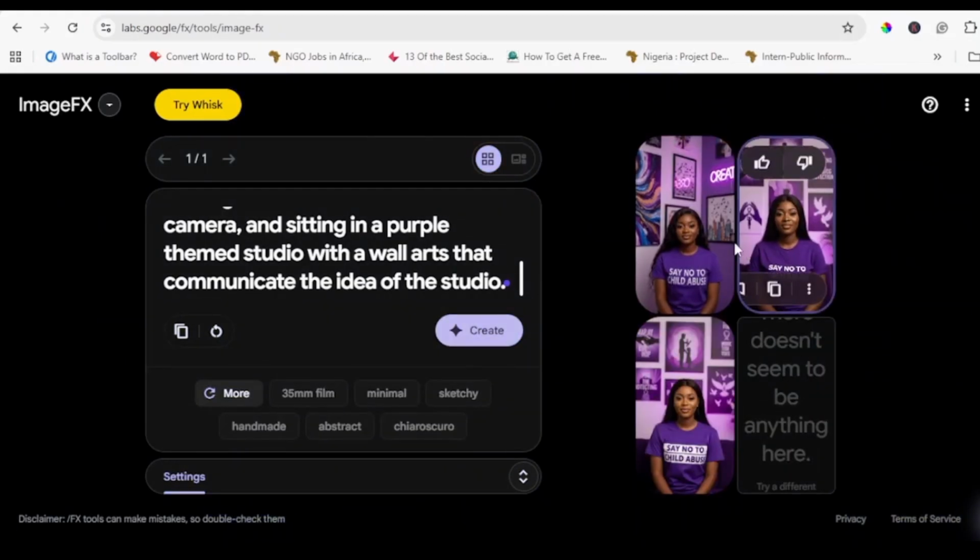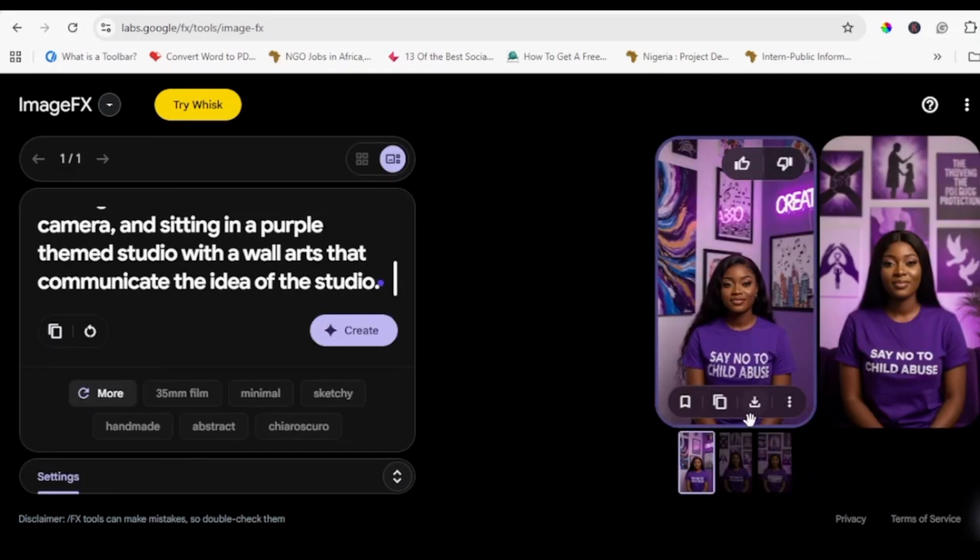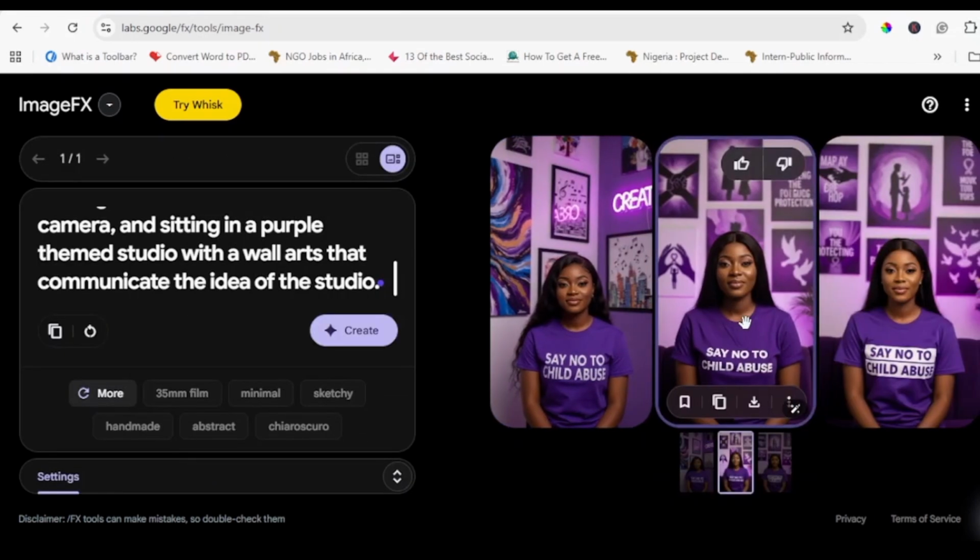Seems like we had a broken image here, but these are our characters. Let's look at what we have here. Say no to child abuse.